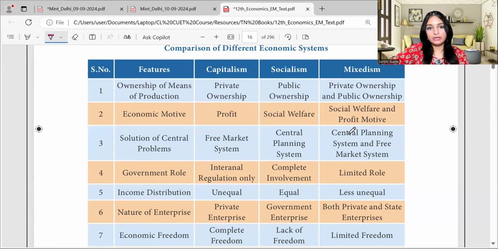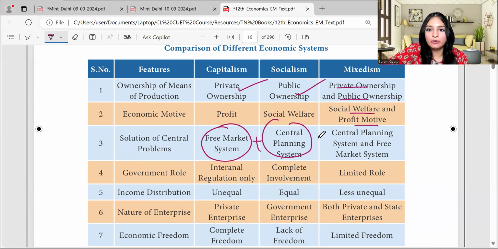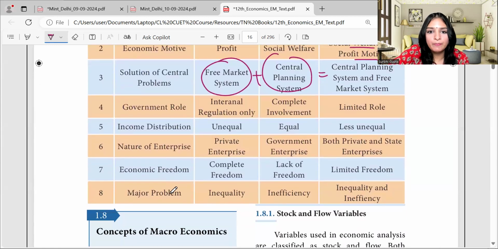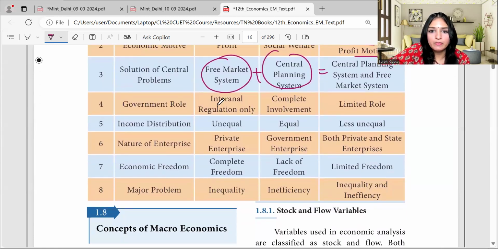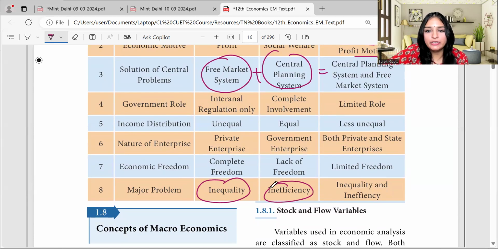You can pause, you can take a screenshot, where owner of means private ownership in capitalism, public ownership in socialism, and both private and public in mixedism, because it's both. So their economic motive is also social welfare and profit motive. So everything that's here and here, this will add up to equal to here. Okay, so that's it. That is the government role. You can look at the table. Major problem, inequality, inefficiency, both inequality and inefficiency.